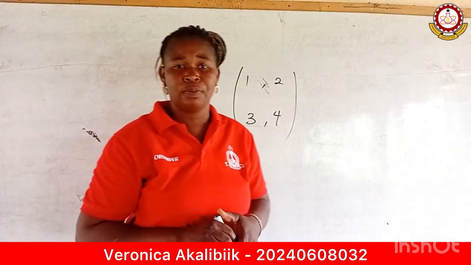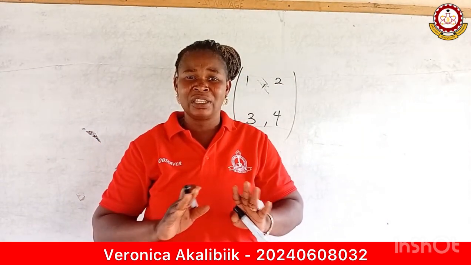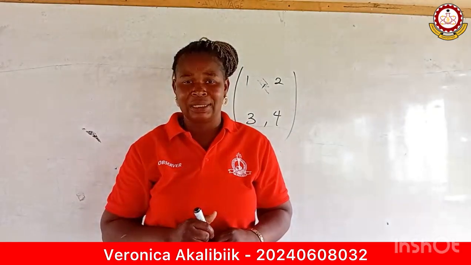That is a major misconception when it comes to matrices. Matrices are written with gaps, no commas inside. We should all note that.